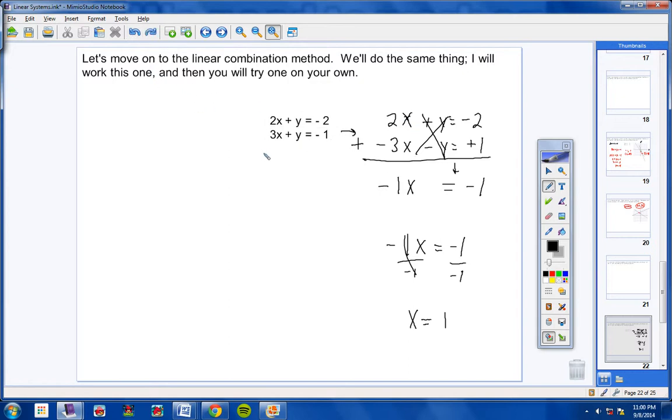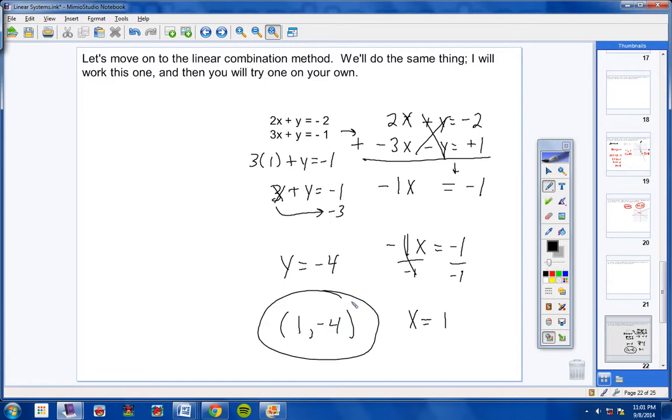So here we go. 3, and then where the x is, I'm going to substitute 1 because that's what x equals. And then plus y equals a negative 1. Well, 3 times 1 is 3, plus y equals a negative 1. Then bring the 3 over and make it a negative 3. Your 3 is gone, and negative 1 and negative 3 is a negative 4. So write your answer as an ordered pair. Your x comes first, comma, and then your y. There, we did it.